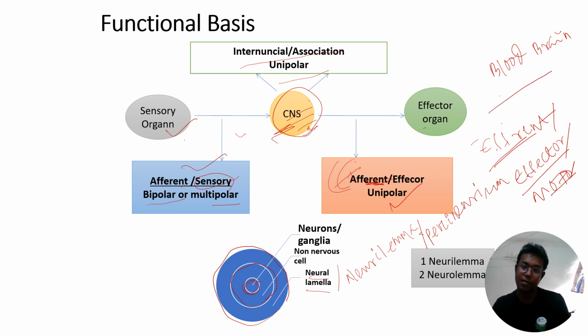Surrounding the nervous system is the hemolymph, and in the hemolymph several ions are present, for example sodium ions and potassium ions. This perineurium mainly guides the entry and exit of the ions inside the nervous system, particularly potassium ions.